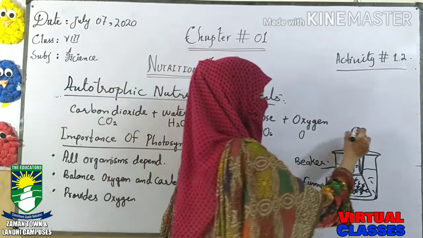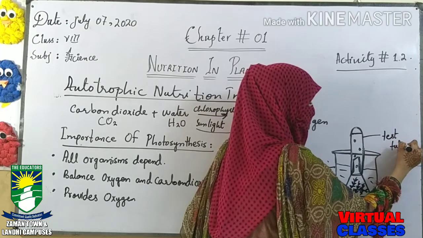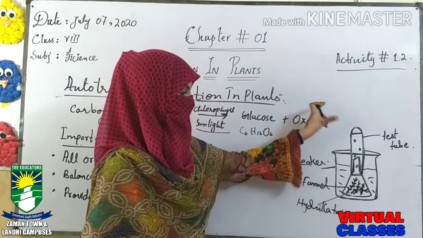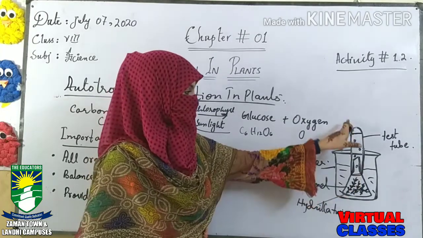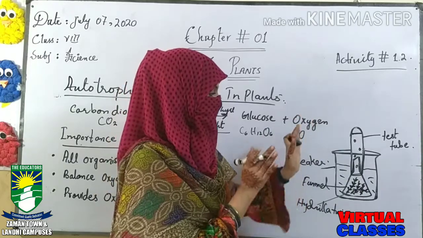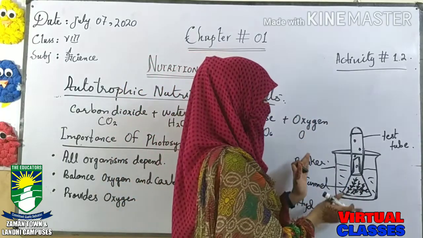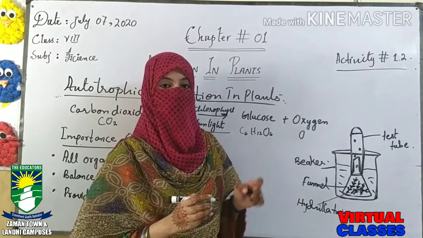Other thing we have here in hand is this test tube. Now take this test tube and invert it onto the neck of the funnel. When the test tube is inverted on the neck of the funnel, the activity is set up so that it can be observed very easily.